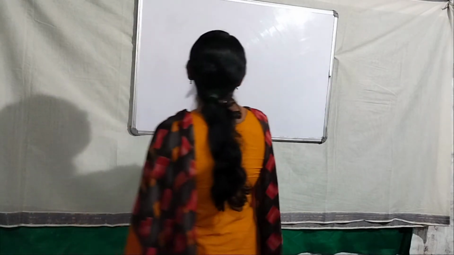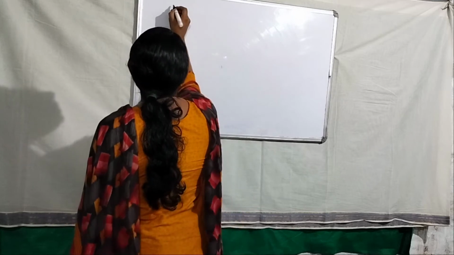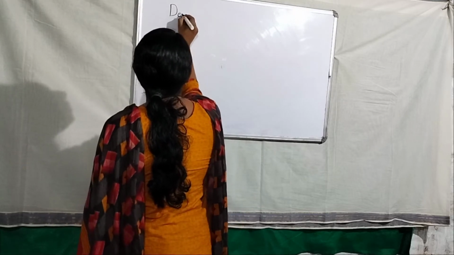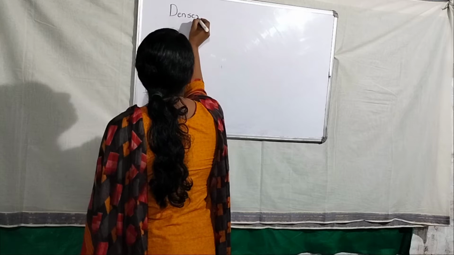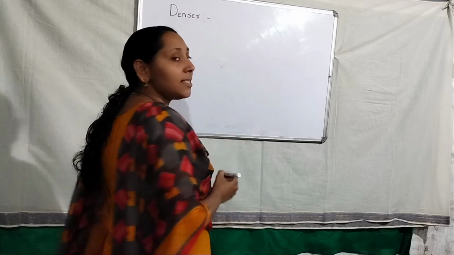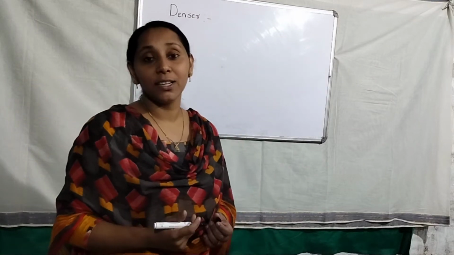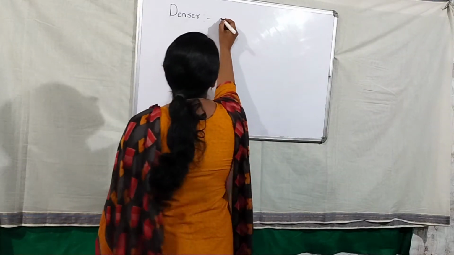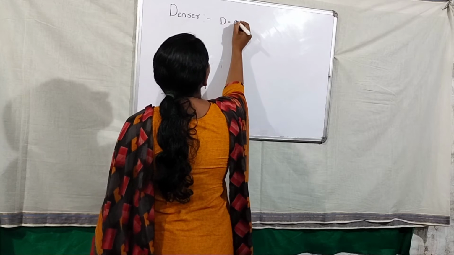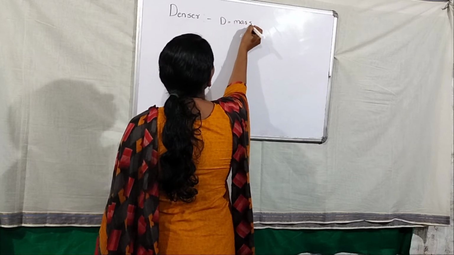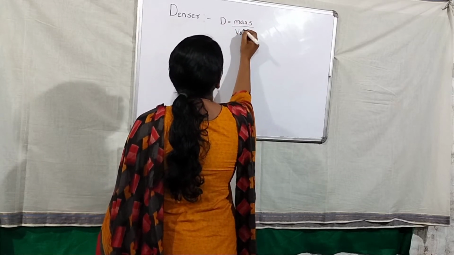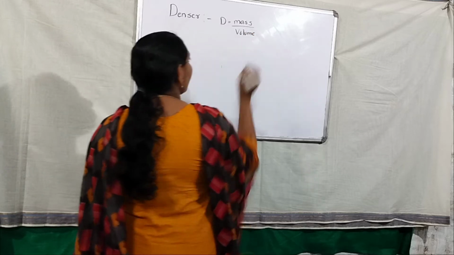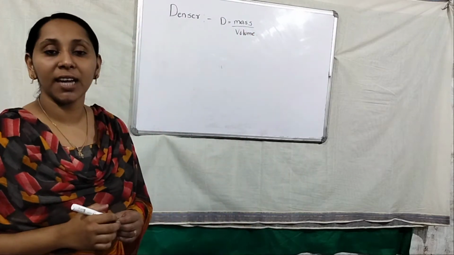Listen here, the two terms are very important here, denser and rare. Denser medium means density is more, that is called denser. So what is density? Density is denoted by the symbol D. D equals mass by volume. Density equals mass by volume. This is the normal definition of density.